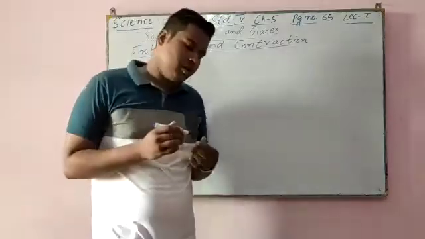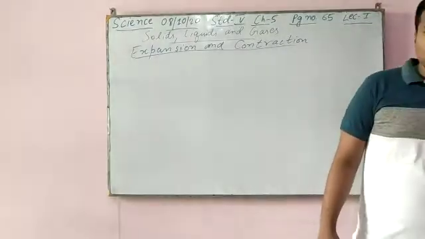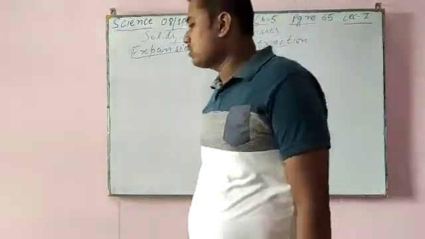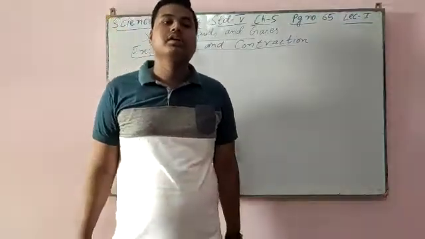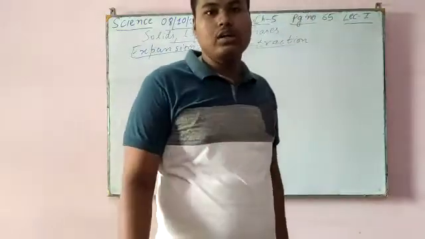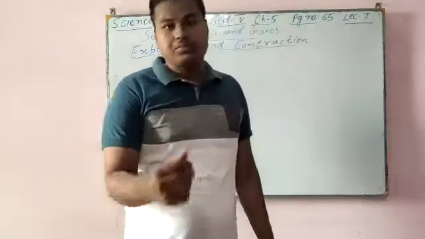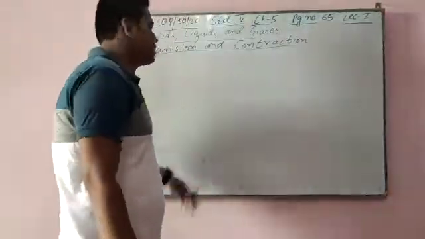So see what is expansion and what is contraction. In expansion, substances expand or become bigger when they are heated up. When you heat an object, it becomes bigger, and that is known as expansion.